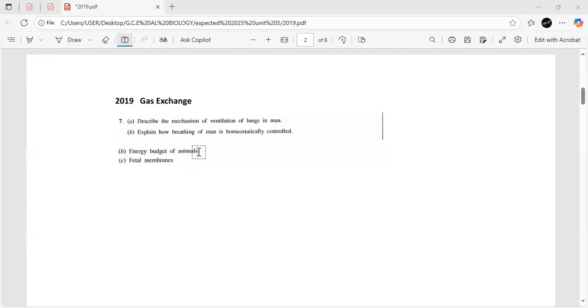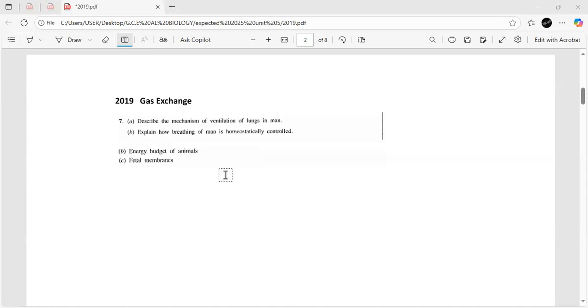The energy budget of animals was based on the unit nutrition, and fetal membranes was based on reproduction. Last year they also gave an essay based on nutrition, which was: explain the role of the liver in human nutrition and how digestion is regulated. So this year, the chances of getting a question on nutrition are really low. And also fetal membranes, which is reproduction. Last year they also gave two questions on reproduction about the second and third trimester of pregnancy and modern reproductive technologies. So this year, the chance of getting a question based on reproduction is really low.